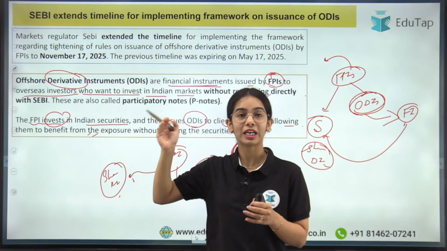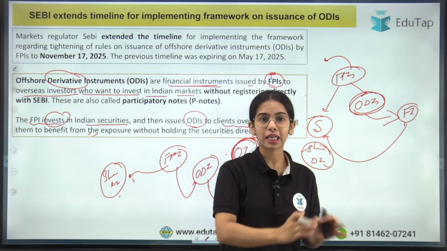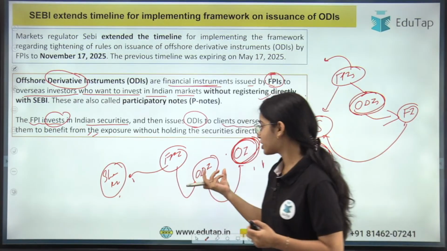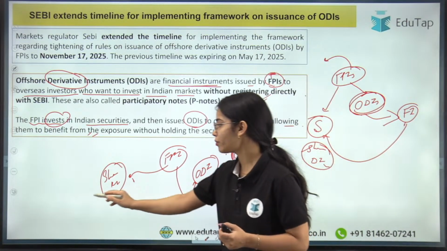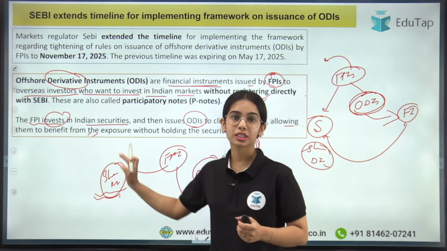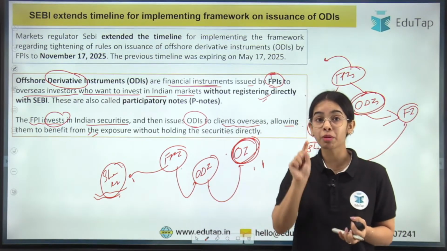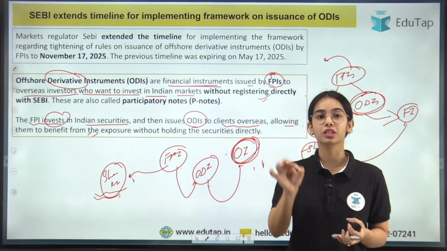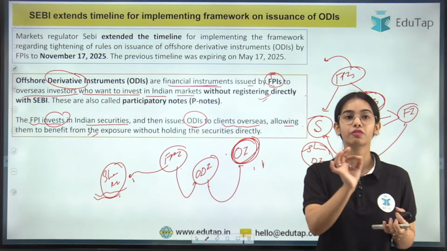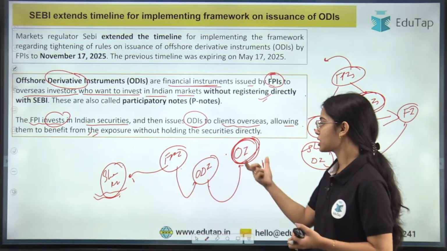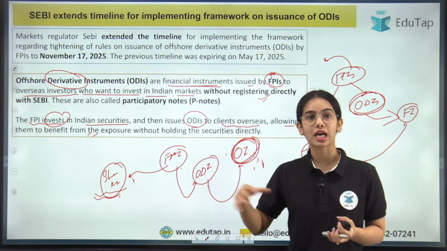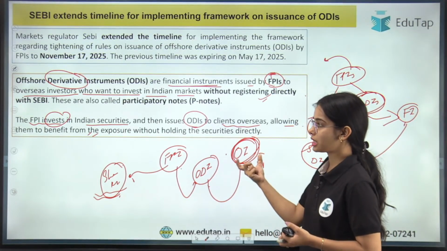Derivative means that the value is derived from some underlying unit. Okay, so the offshore derivative instrument derives its value from the underlying unit. That can be share, that can be debt instrument, anything. So the ownership is with the FPI. Remember that the ownership will remain with the foreign portfolio investor registered with the SEBI, but the benefits will go, or if loss is happening, that will go to the overseas investor.